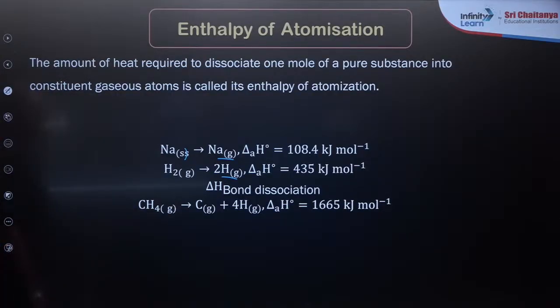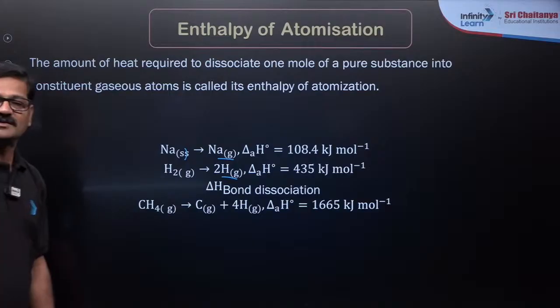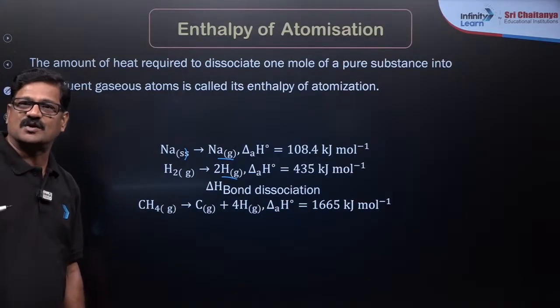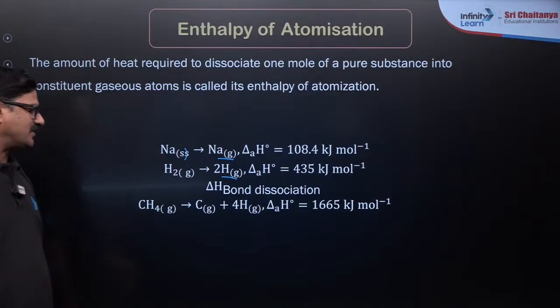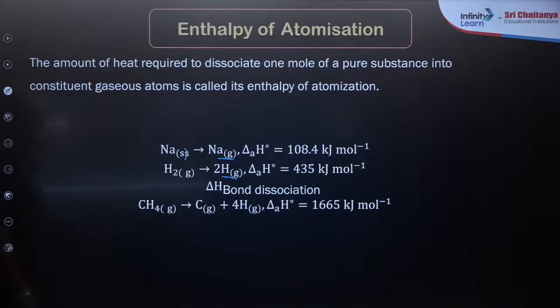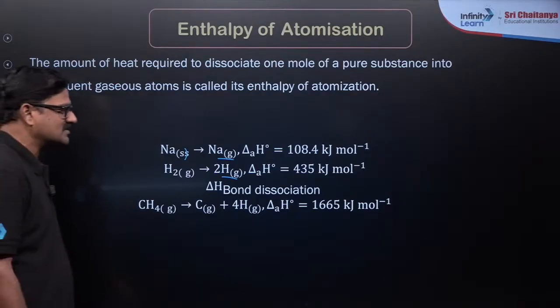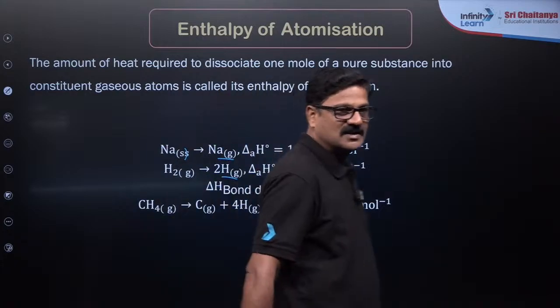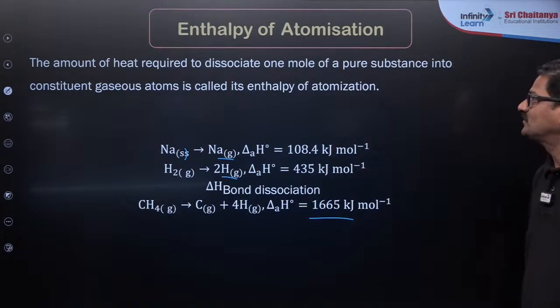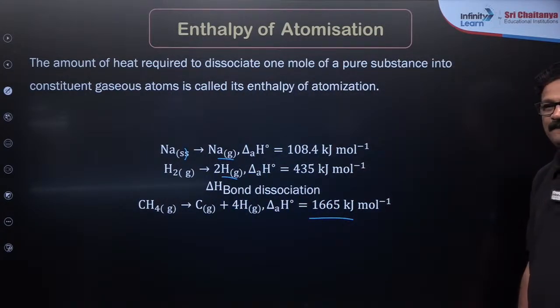Enthalpy of atomization is always an endothermic process, and for CH4 going to C plus 4 hydrogens, it is 1665, the enthalpy of atomization. Fine.